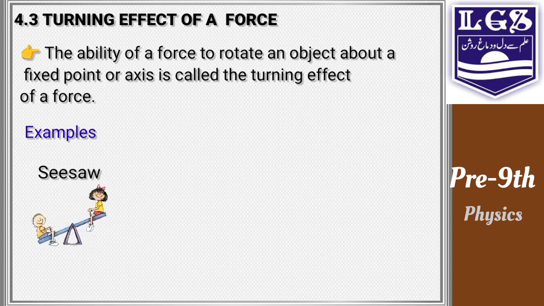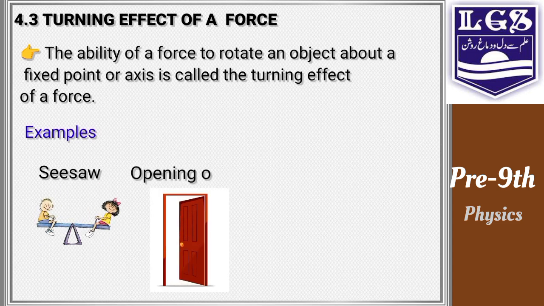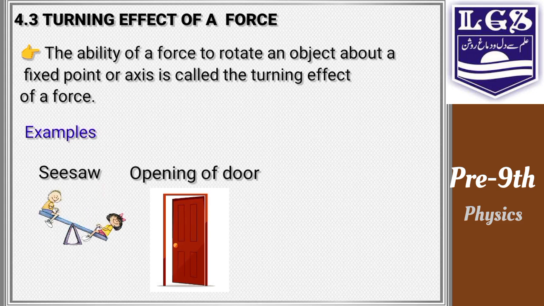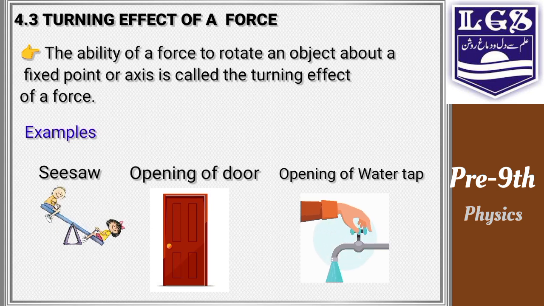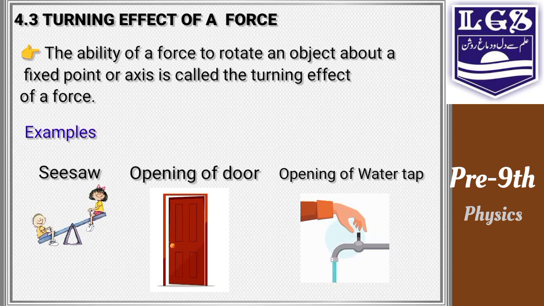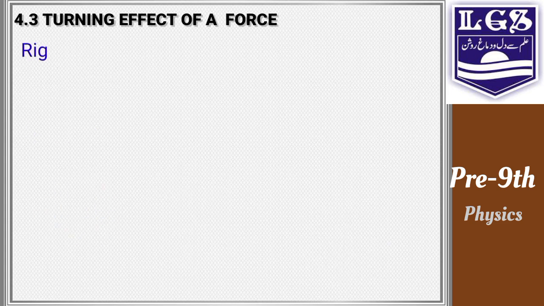The first example is a seesaw. You can see on this seesaw there are two children sitting at either side. Opening of a door also turns the door upon its axis, a fixed axis. Another example is opening a water tap. If you open a water tap, you rotate its opener by your hand. That means you apply a force on their end points to rotate them.